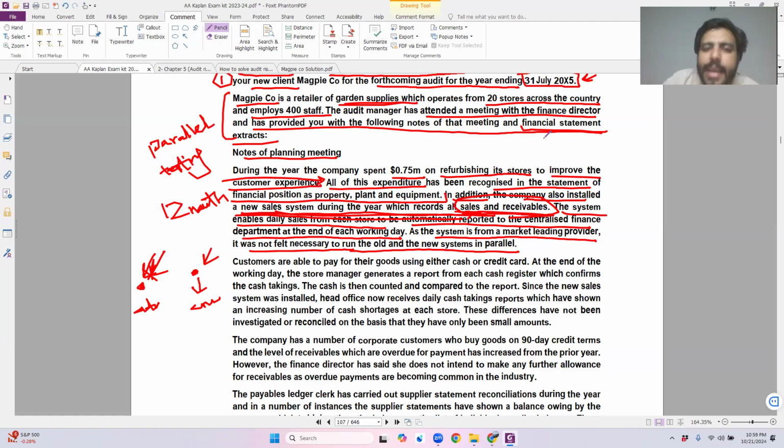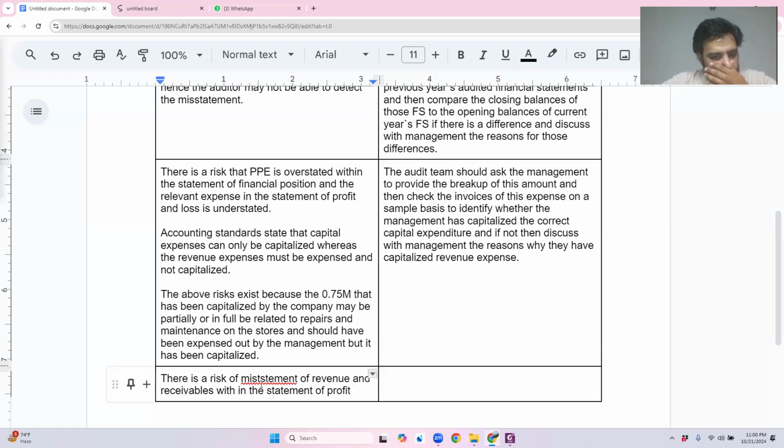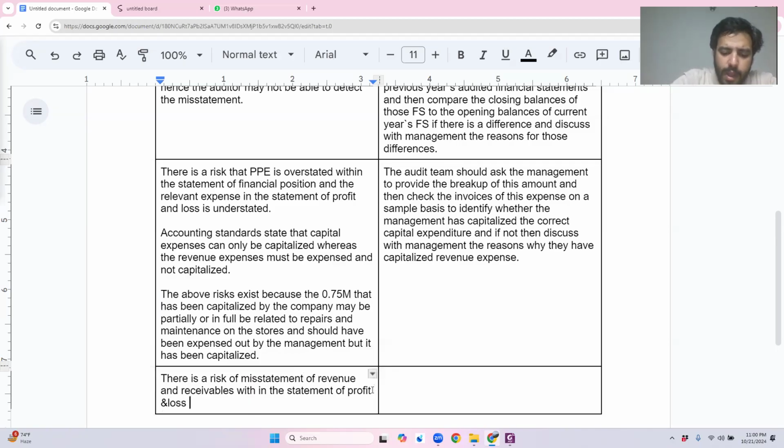Nothing else is linked with this system. I'm not in a position to say that the whole financial statements would be misstated. Why? Because the system is not linked with the whole financial statements. The system is only linked with receivables and sales. That is why I said revenue and receivables, within the statement of profit and loss and the statement of financial position.